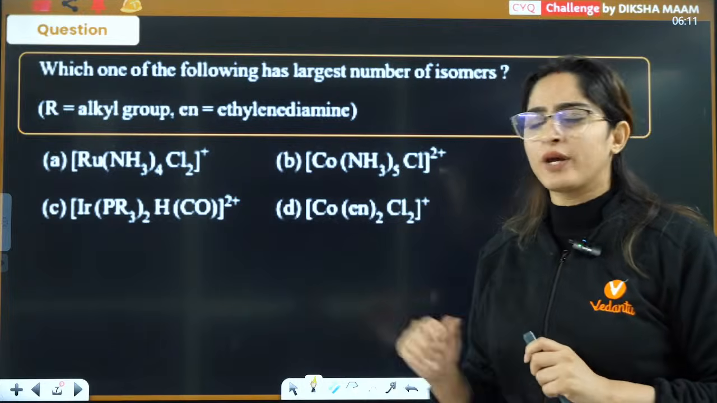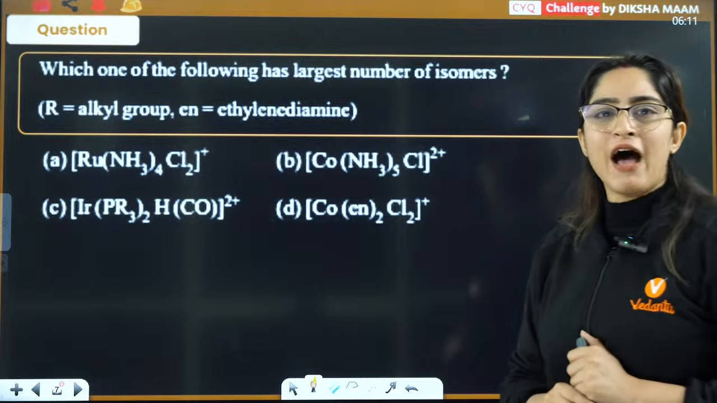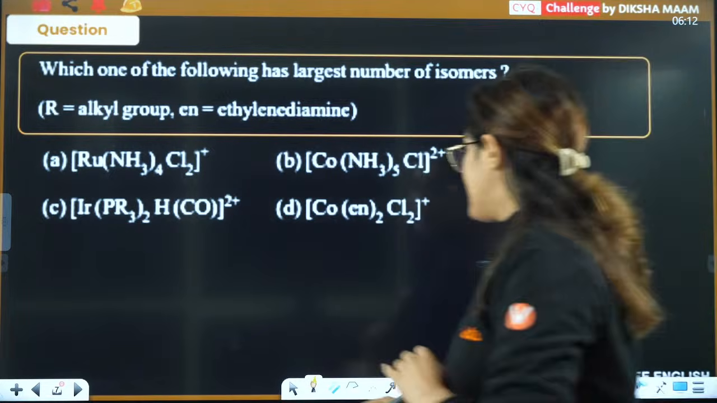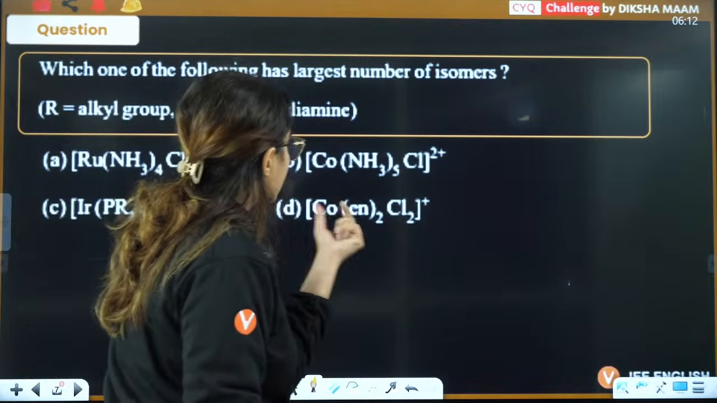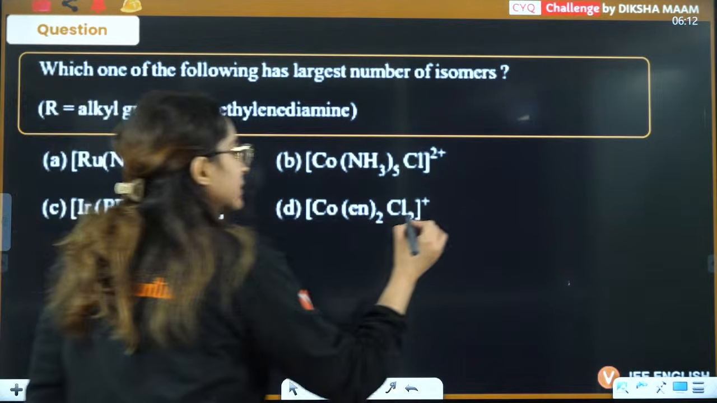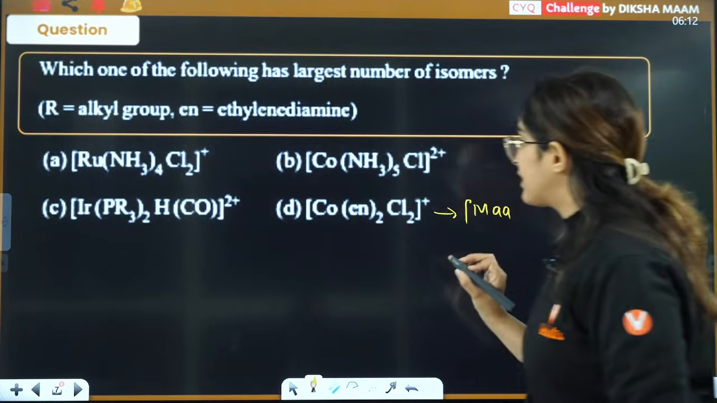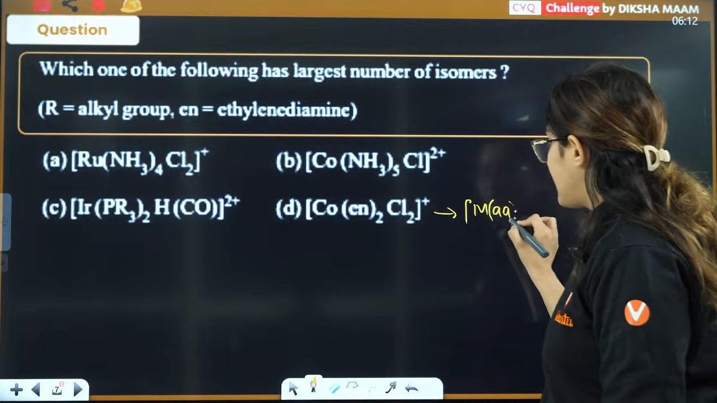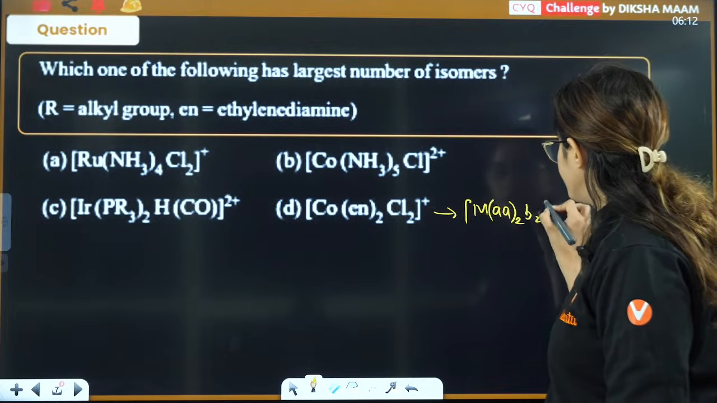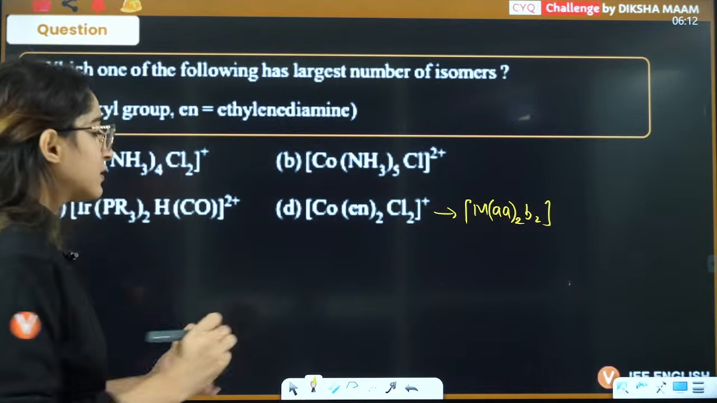I think this one you can answer. Which one will have the largest number of isomers? Let's see. If you talk about this particular complex here, that is Co(en)2Cl2, this is nothing but M(AA)2B2, because en is a symmetrical bidentate ligand. So this is AA twice, this is B2, right? In this case, you have 2 forms here. One is cis, other is trans.